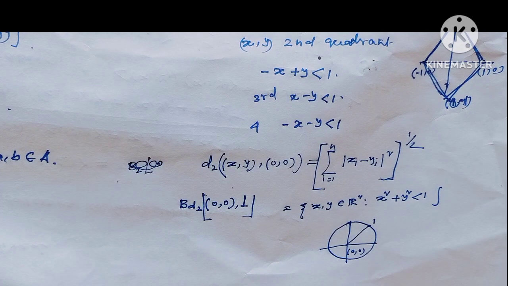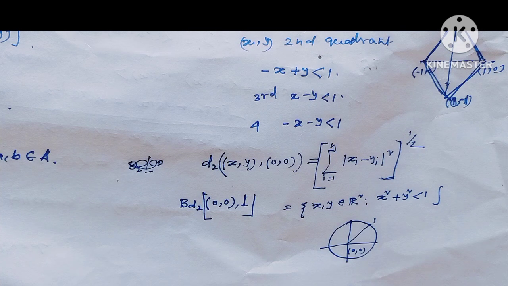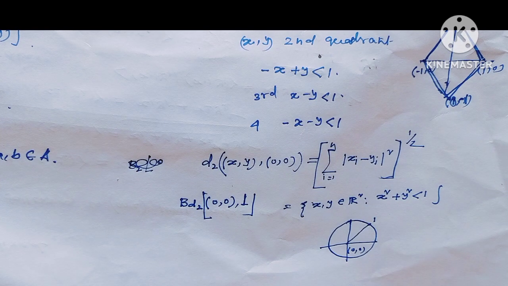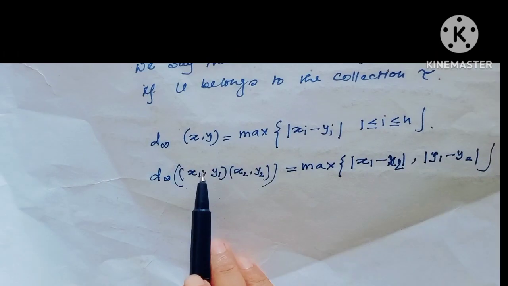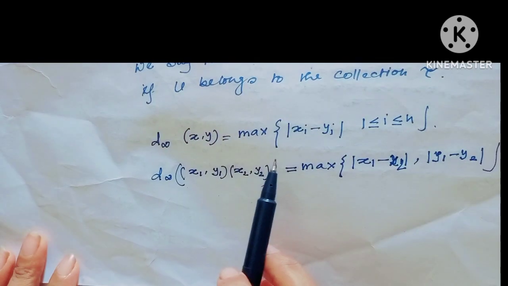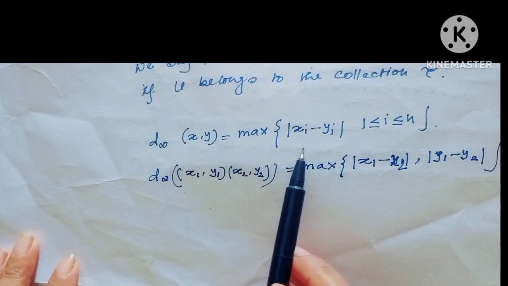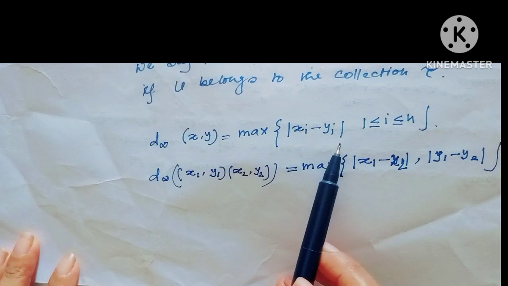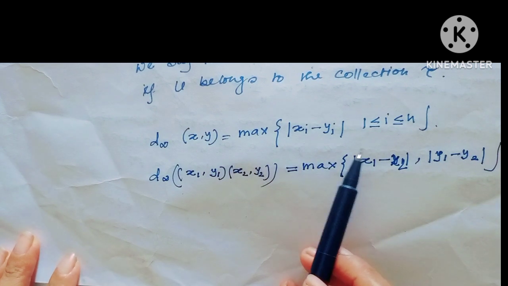Then if we consider the sup metric, meaning d_infinity, when n equals infinity, this is defined as the maximum of |xi − yi|, where i lies between 1 to n.